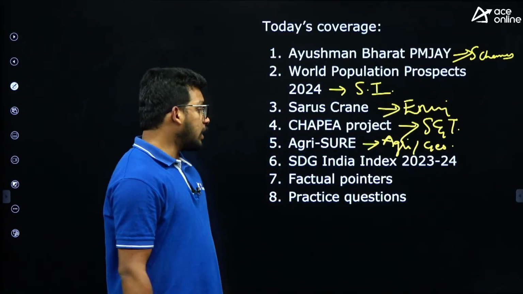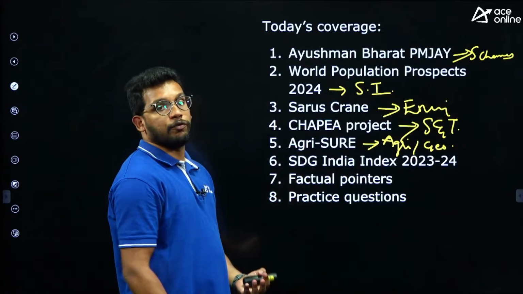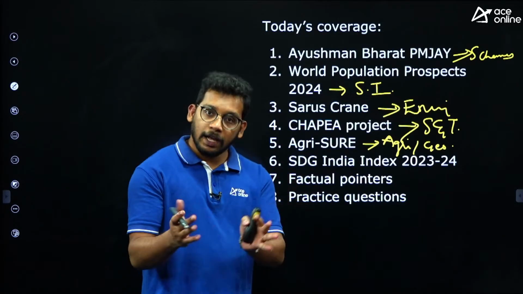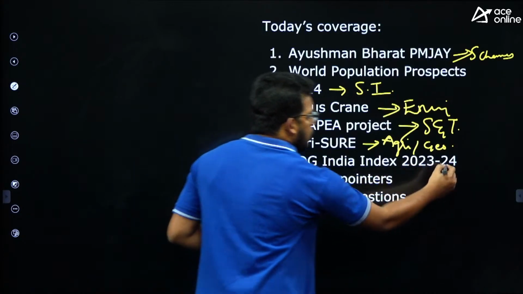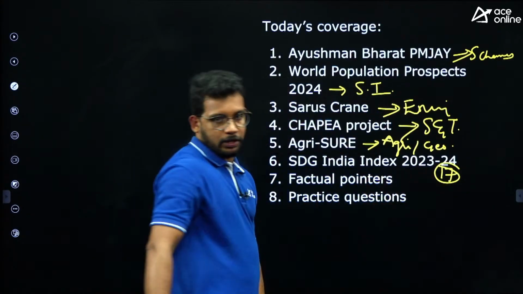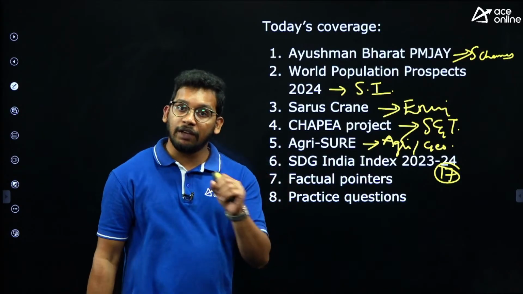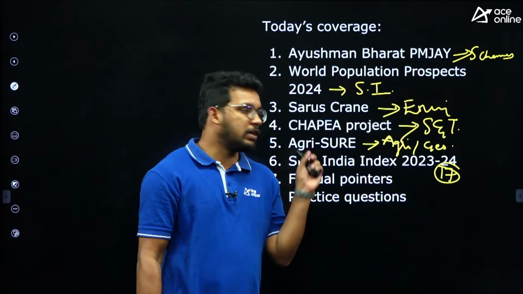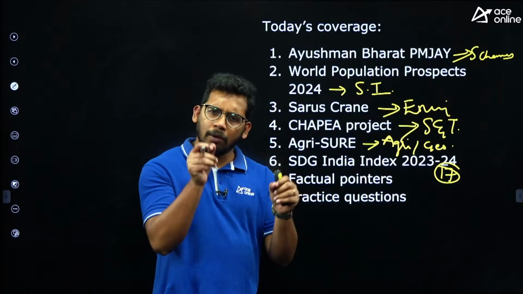Next one, Sustainable Development Goals India Index 2023-24. This was released by Niti Aayog yesterday only, so this is a very important document. We have 17 pages of the document, and it is very difficult to discuss in a single article. So briefly, we will discuss the key features which are relevant for our exam here, and a separate video will be uploaded with all the minute facts.